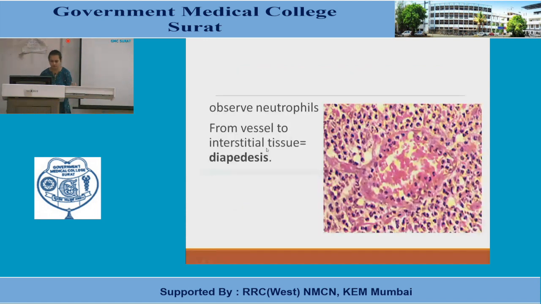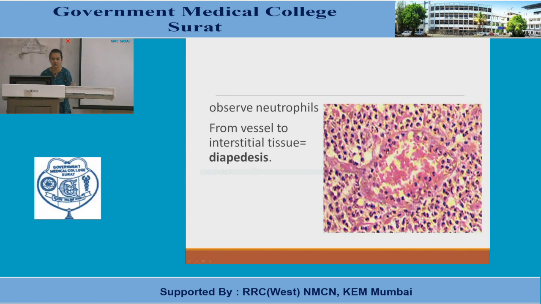Observe the neutrophils when they are moving out from the vessel wall. Can you see? Again, there are marginated neutrophils in this picture. The central area contains RBCs, but the neutrophils have migrated out into the interstitium.